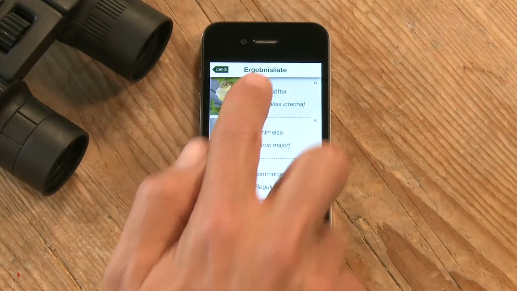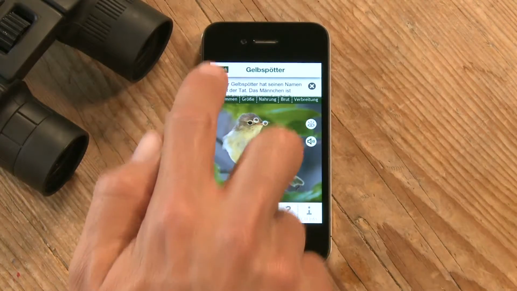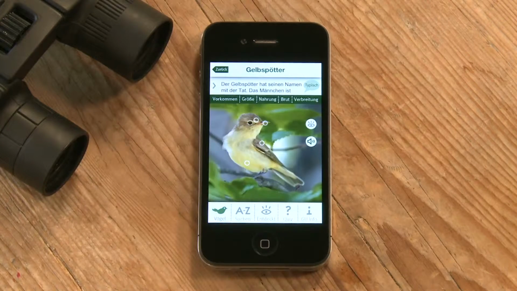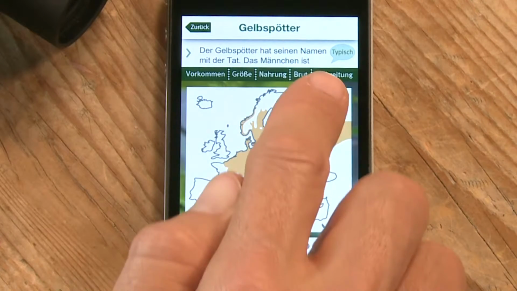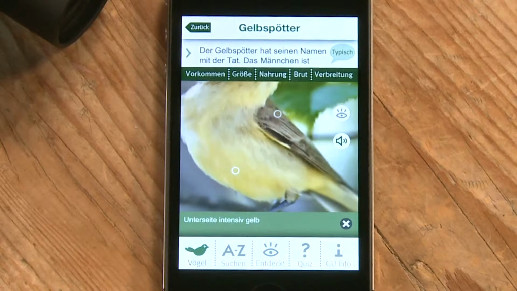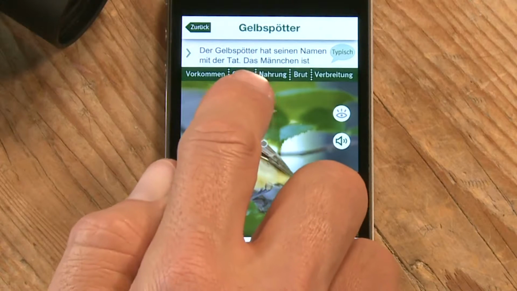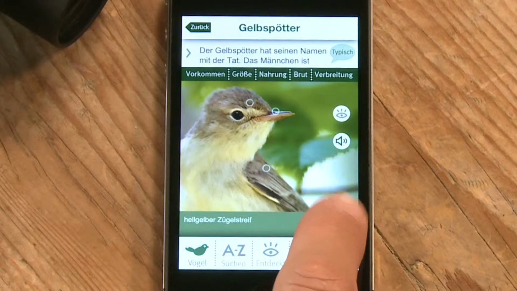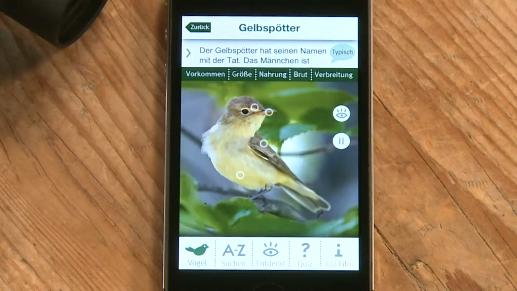Click on each bird and read about it in Bird Portrait. This is where you'll find background information on a bird's abundance, size, diet, breeding, distribution, and typical features. The zoom function enables you to see the details better. You can also listen to all the bird calls.